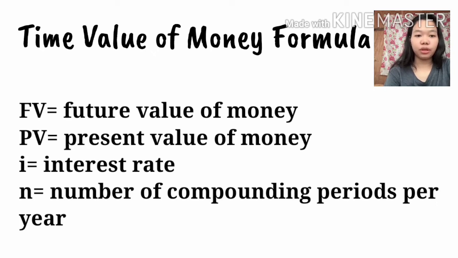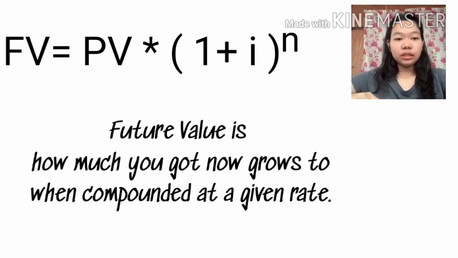So there is a formula of time value of money. First, FV is future value of money. Second is PV, present value of money. I is interest rate. N is number of compounding periods per year. Future value is how much you got now grows to when compounded at a given rate.